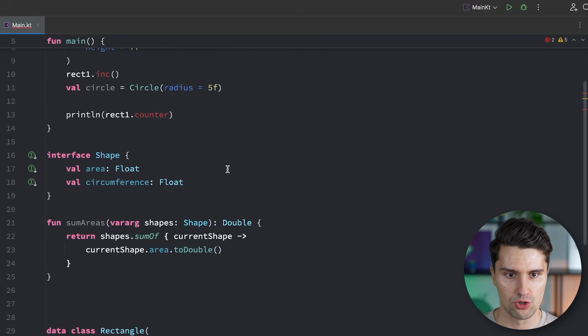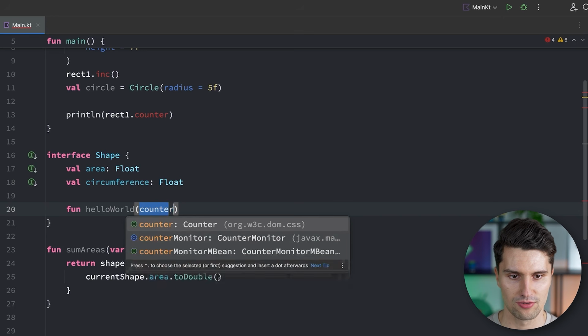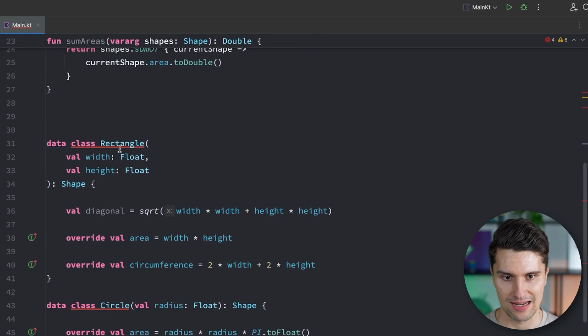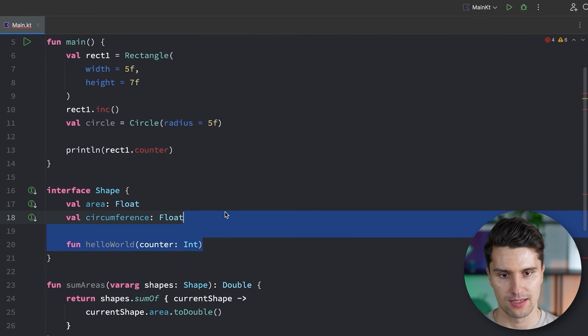And of course, what I didn't show you, we can have functions in an interface as well. So we have some kind of, I don't know, I can't think of a useful function here, but a hello world function. If we say this takes in a counter, I don't know, then we would actually need to override and implement this hello world function in each of these classes that conform to this interface. That of course also works, but let's get rid of that.